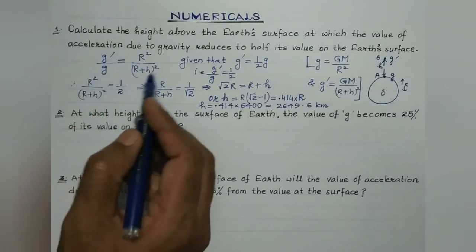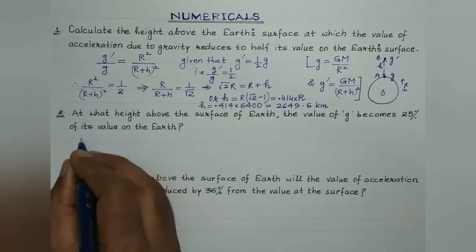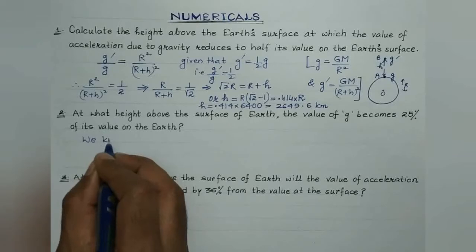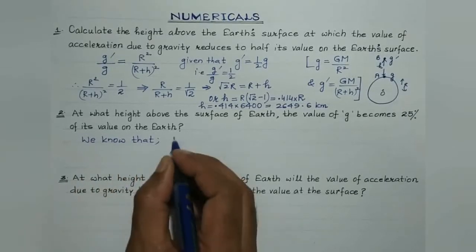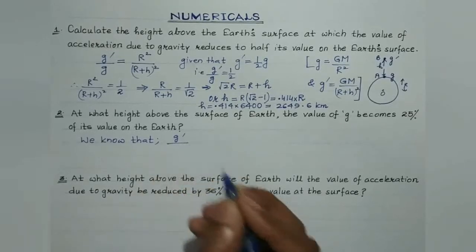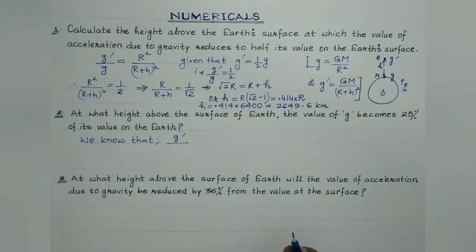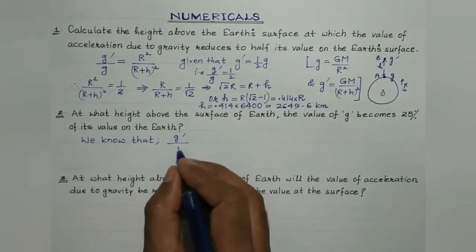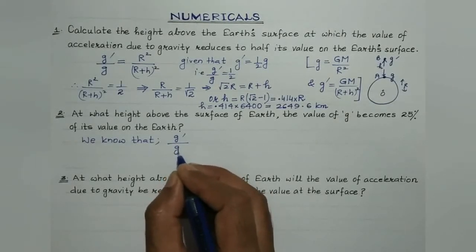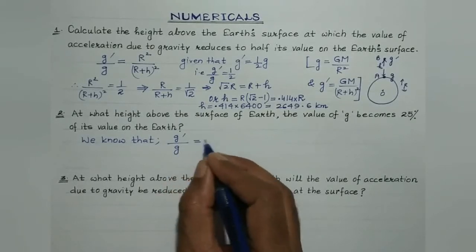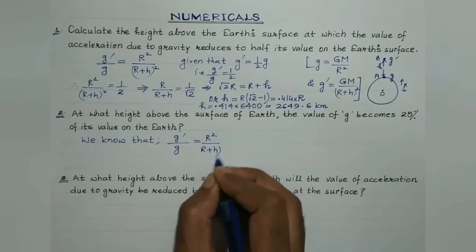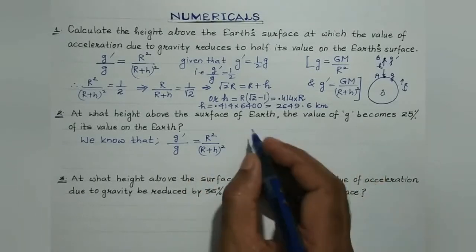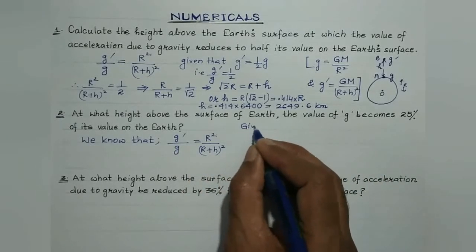So we have to make use of the same formula. So what to do is, we know that g dash, the value of acceleration due to gravity at a height h above the Earth's surface, divided by g, the value of acceleration due to gravity on the Earth's surface, is given by r square divided by r plus h whole square, right?